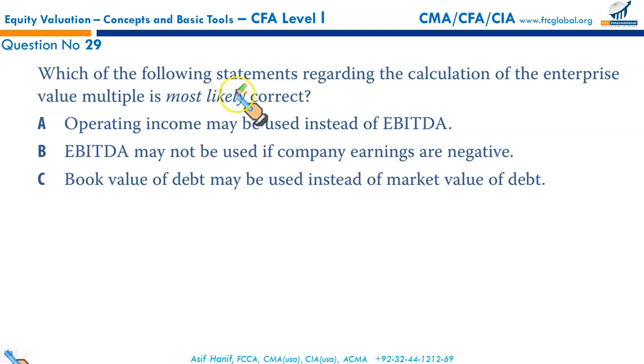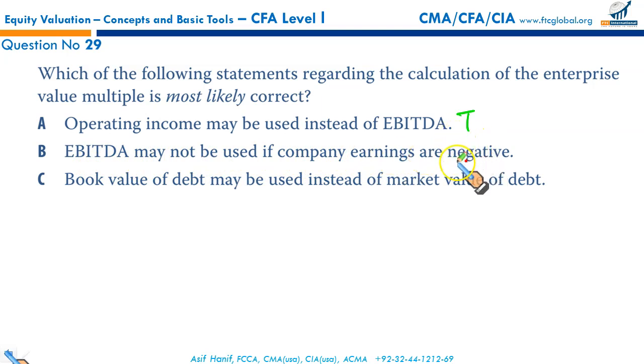Which of the following statements regarding the calculation of enterprise value multiple is most likely correct? Operating income may be used instead of EBITDA. That is true. It's a true statement. If you have read the text, you will know it's true. Then, EBITDA may not be used if the company earnings are negative.